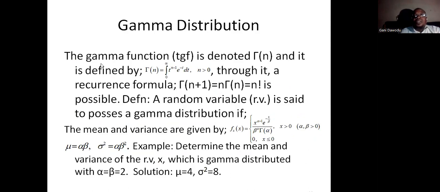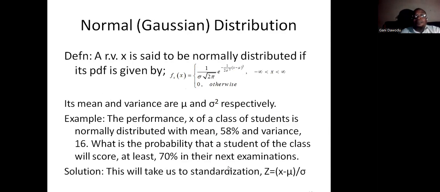Gamma distribution. First, we discuss the gamma function, which is denoted by gamma of n. It is what enables us to have gamma of n plus 1 equal to n factorial. You recall we discussed factorial in our sets. Now, a random variable is said to be gamma distributed if the PDF is this. And the mean is that, the variance is that. An example is given, and the solution is there.